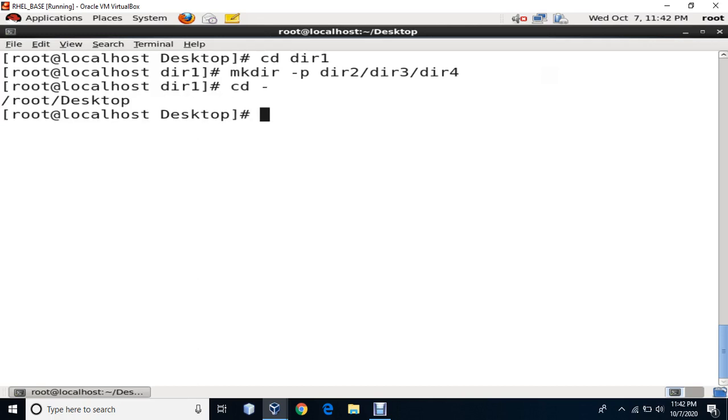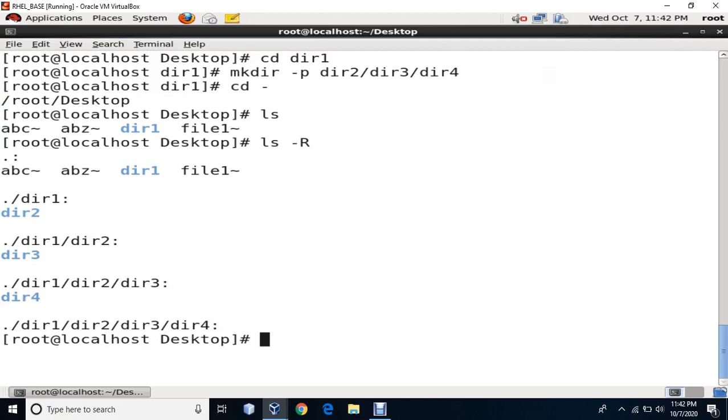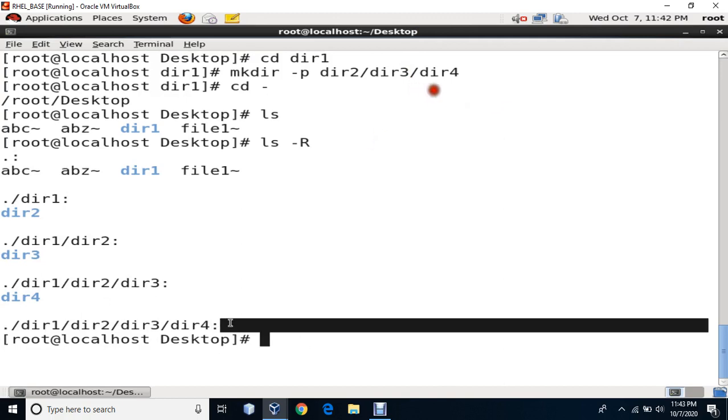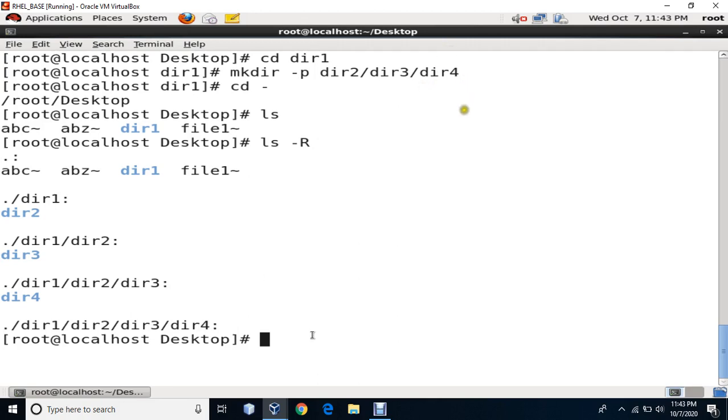Okay, so here what we were doing, recursive. I'll say listing, so it is showing me that there's directory 1, file 1. I'll say listing, but I want it to be recursive, meaning if there is a directory, show me what is inside that directory. So here, because I have only one directory, it is showing directory 1 has directory 2, directory 2 has directory 3, directory 3 has directory 4, directory 4 is empty, there is nothing inside this directory. Okay, so it is recursive.